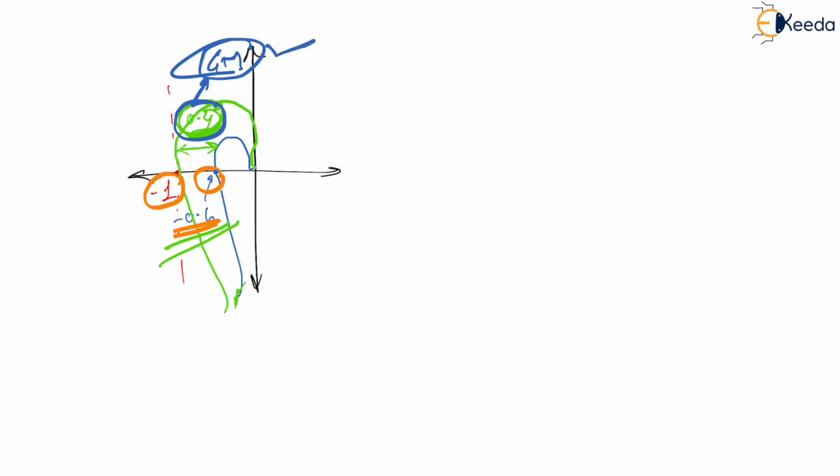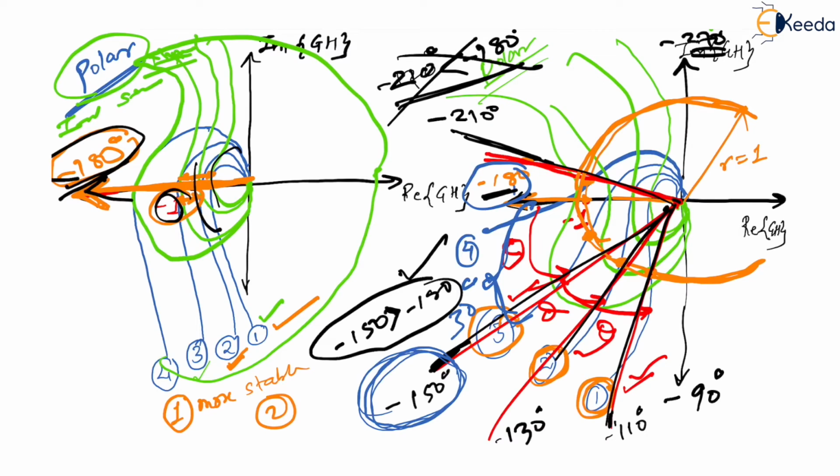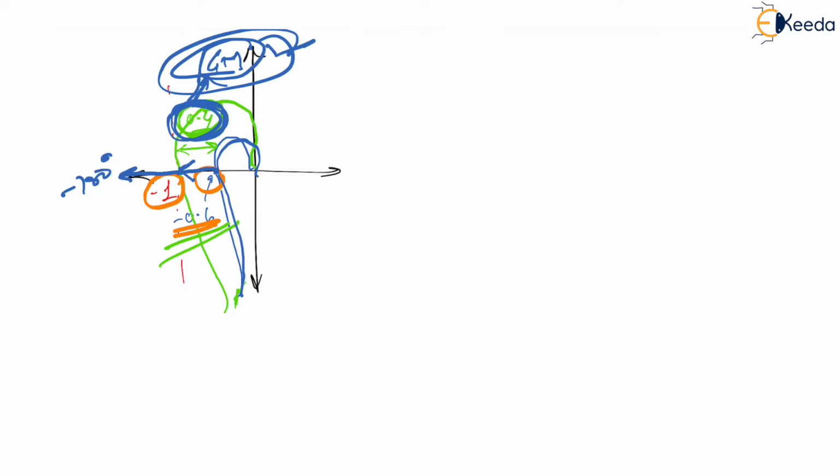Keep things simple, right? Because when your angle is minus 180 degrees, at that time your actual plot is here. Now, in order to make this actual plot critically stable, you have some margin that is given by gain margin, GM. Similarly, in order to make your plot critically stable, how much more angle you can add, that is nothing but the phase margin, right?